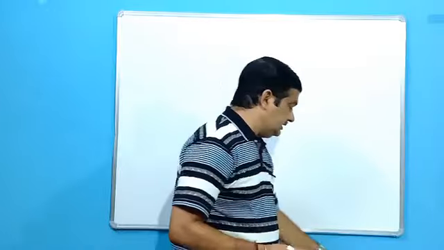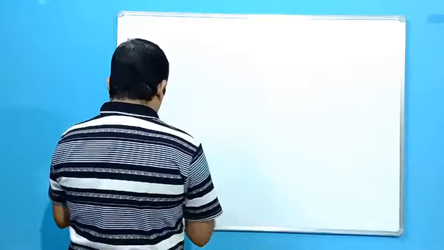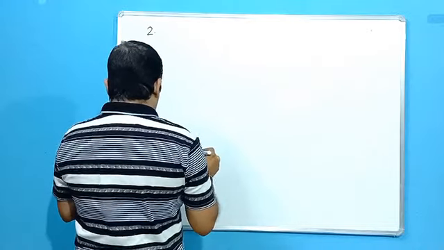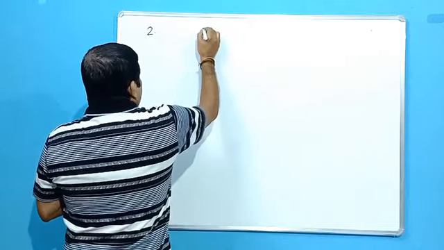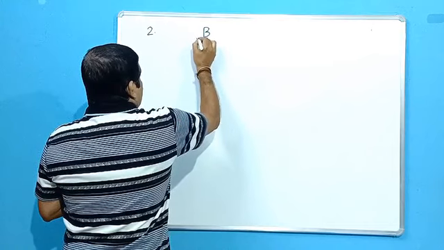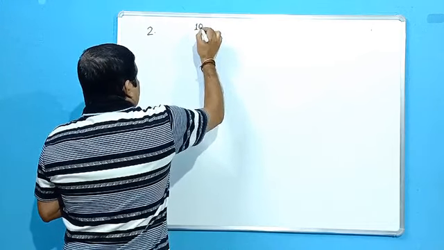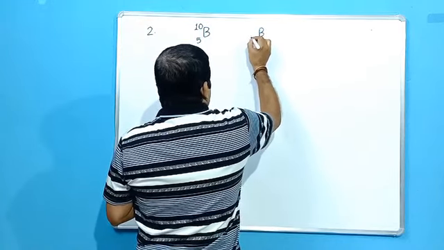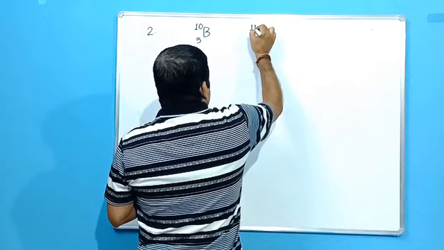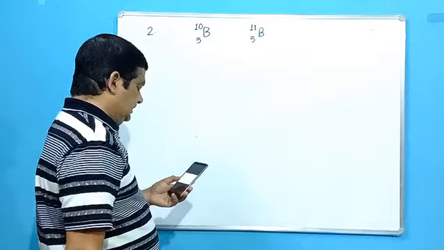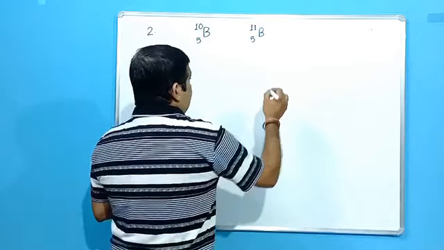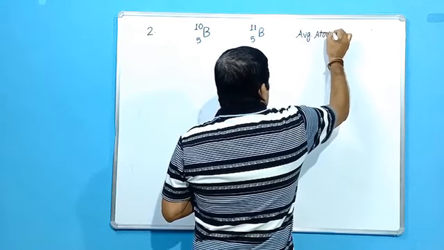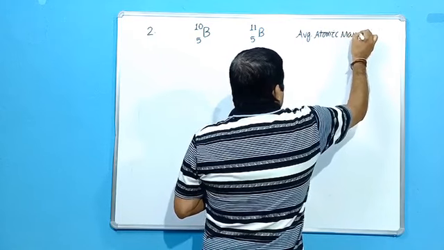Okay students, then we move to question number 2. So what is question number 2? Boron occurs in nature in the form of two isotopes, that is boron 10, that means 5, 10, and boron 11, that means 5, 11. The average atomic mass of boron is given as 10.81.